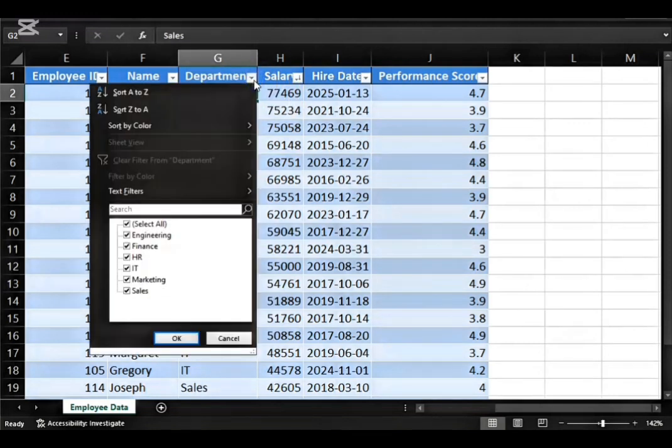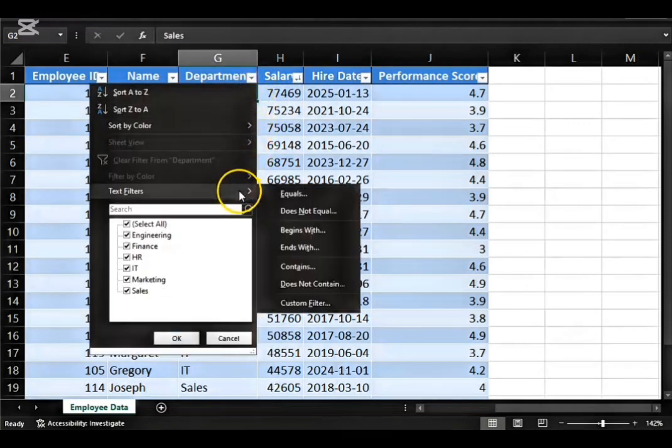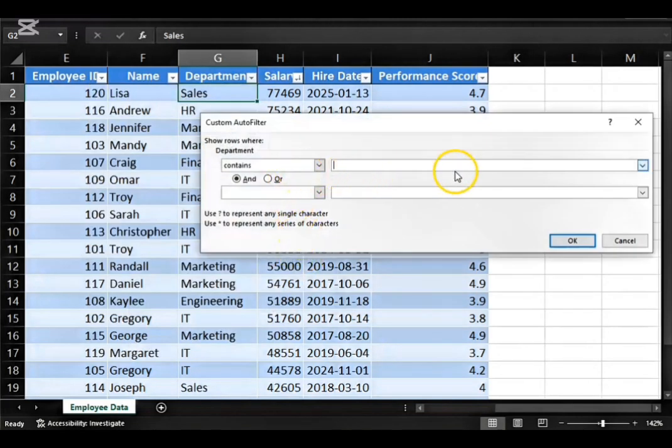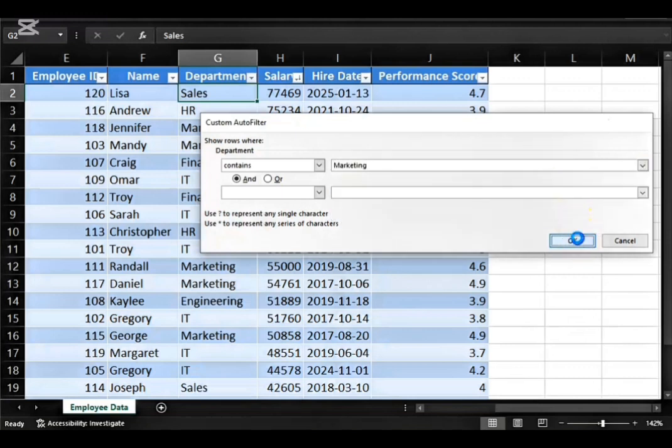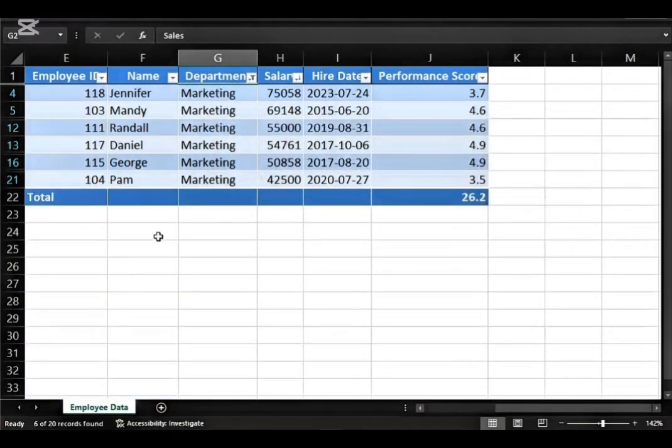Click on this box and then down to text filter and down to contains. If you open this drop down, I say I'm interested in marketing. Okay. Now we have a summary of the employees' data, which includes the particular department, marketing, and the salaries of the employees arranged from the highest earning employee to the lowest earning employee.